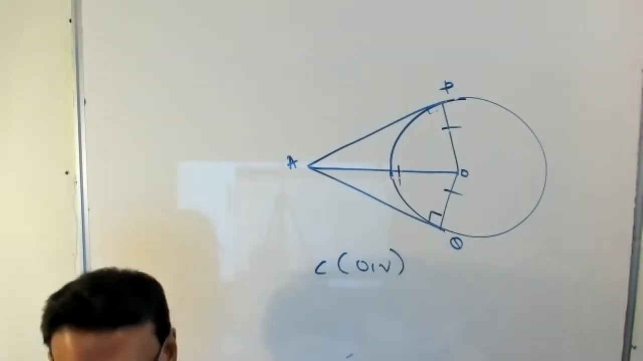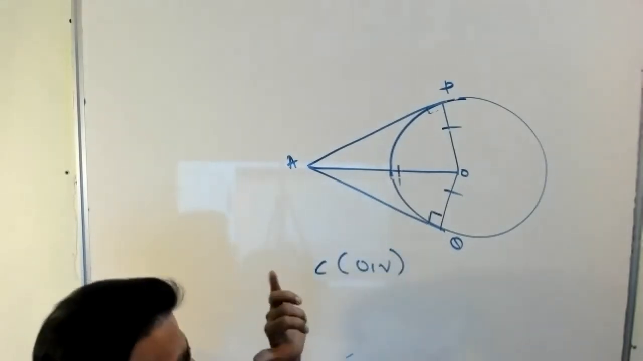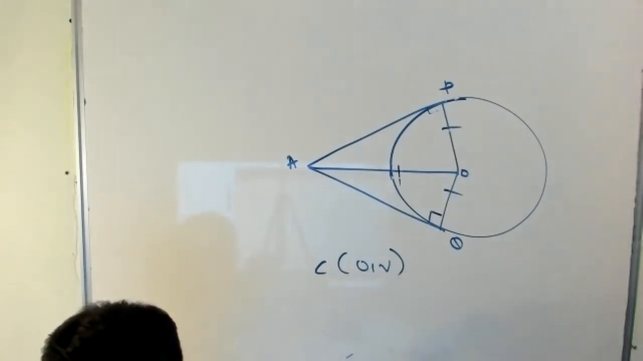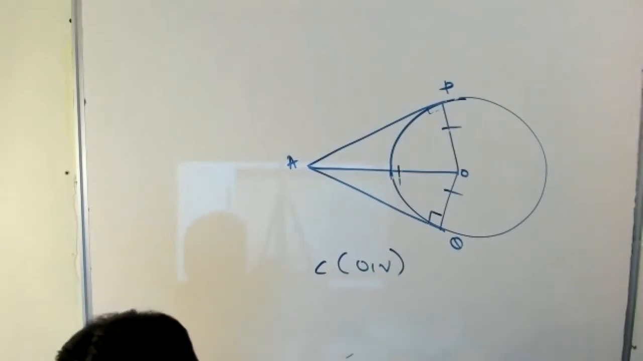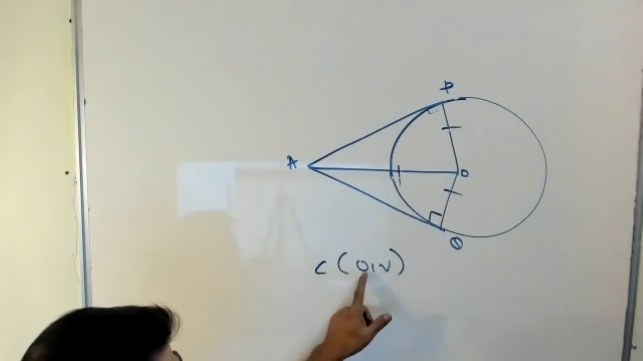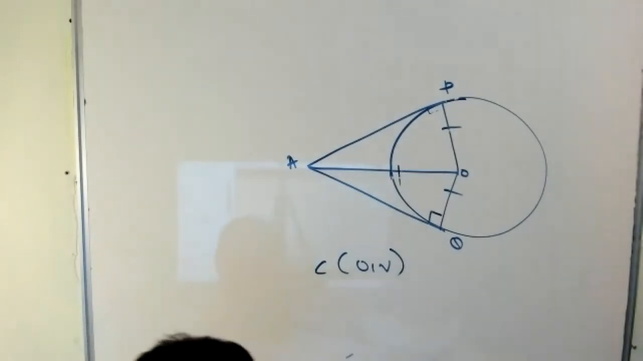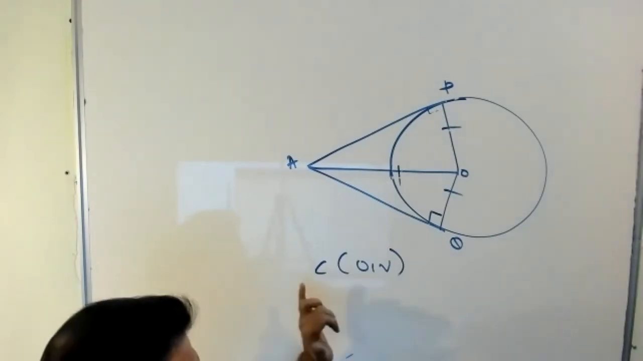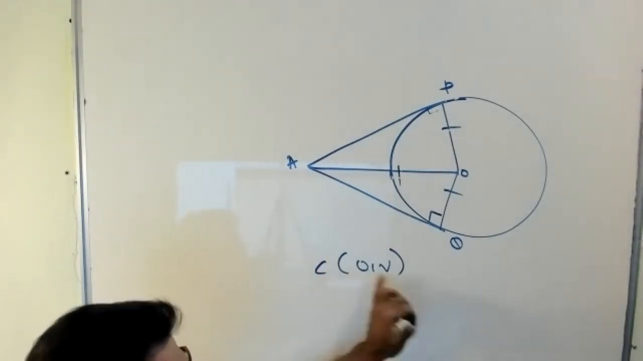How to read it? Circle with center O and radius R. Don't read it as core. Listen: circle with center O and radius R. The short form is C, then bracket, O, R. You can use the short form like this.